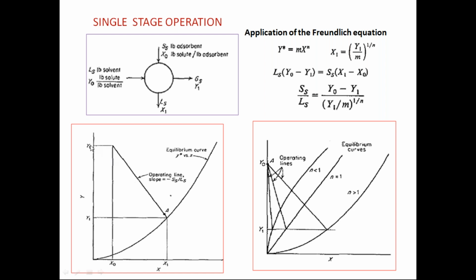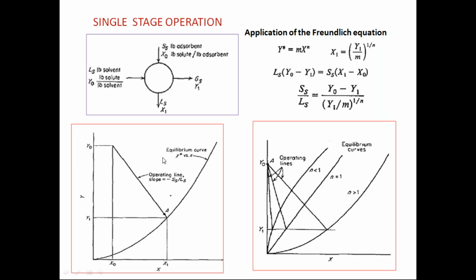Initially your y0 and x0 are in contact, and then whatever SS by LS you have considered will allow us to take the y1 and x1. These are the final values of solute concentration in the fluid phase or in the solid phase. So you can calculate that. Depending on the SS and LS, you can calculate how much of the final solute is there in the fluid phase.